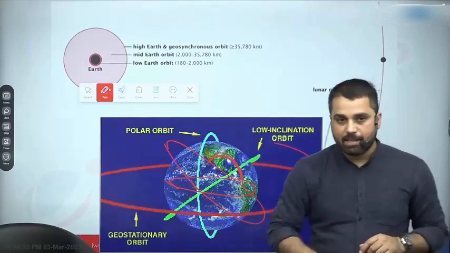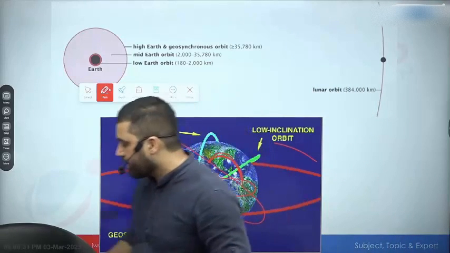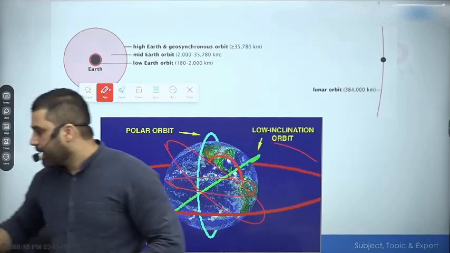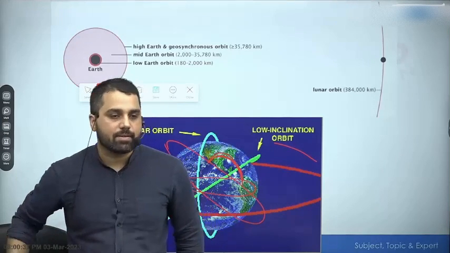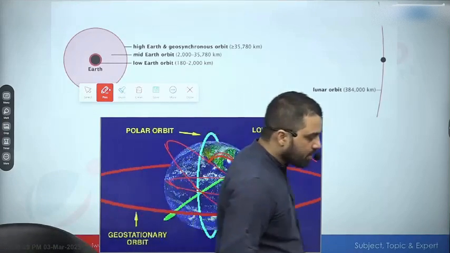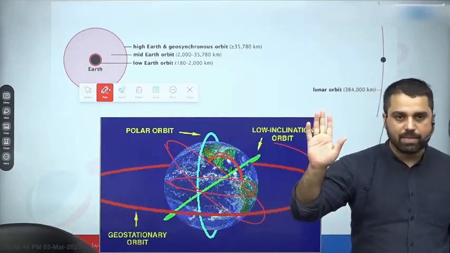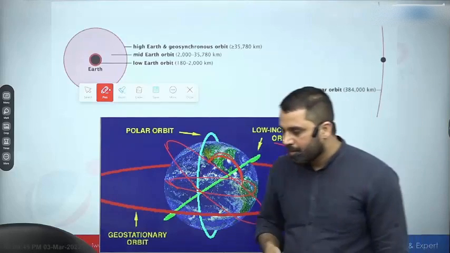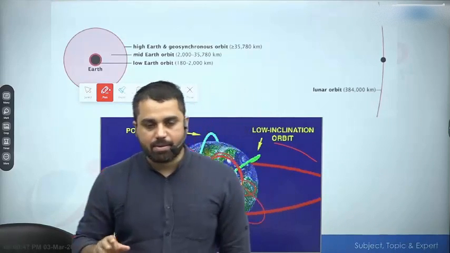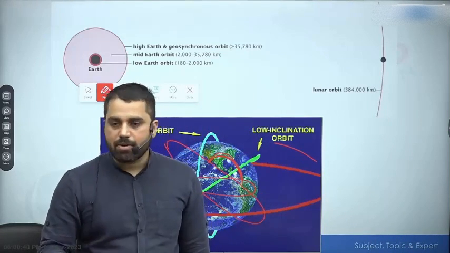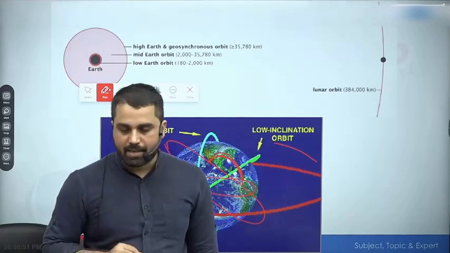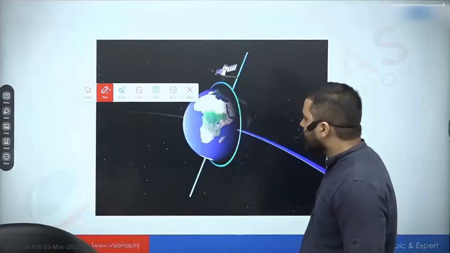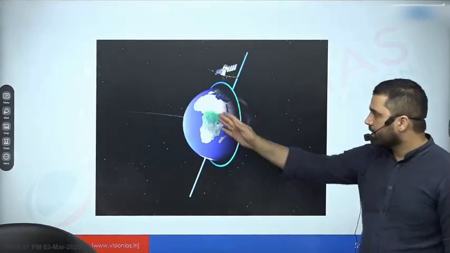And even within polar orbits, there is a special case, and that special case is called sun synchronous orbit. Now about sun synchronous orbit, I will make just one statement. Apart from that, I am not going to discuss it; I don't think a detailed discussion of sun synchronous orbit is required. But a very important characteristic of sun synchronous orbits is that they maintain a continuous line of sight with respect to the sun.